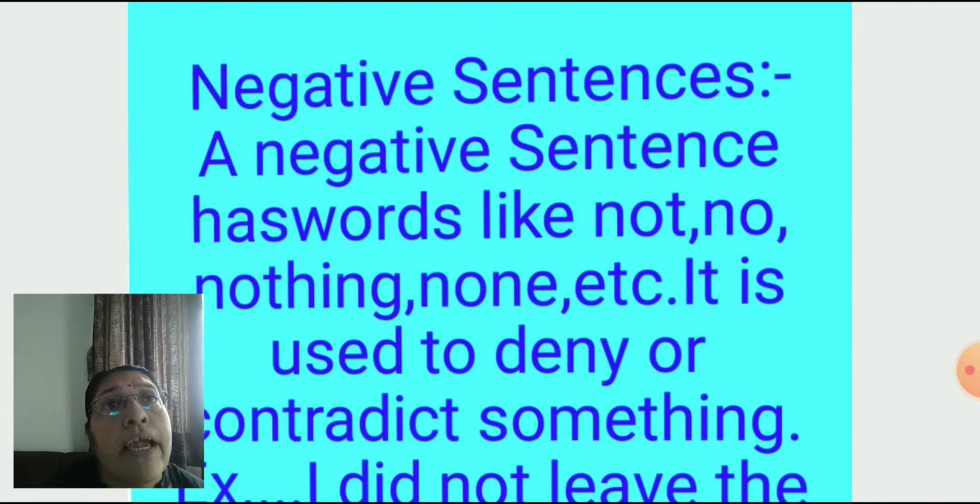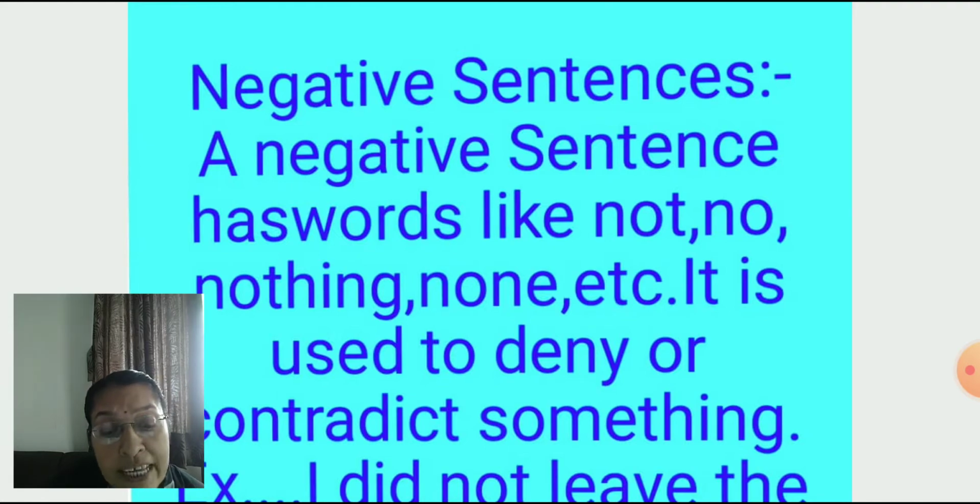A negative sentence has words like not, no, nothing, none, etc. These words we use for negative sentences. I do not like to play. I do not like to go to school. None, no, so we use these words for negative. It is used to deny or contradict something.